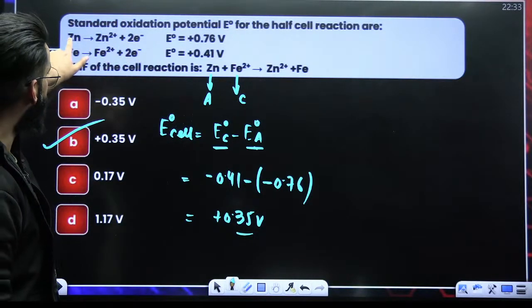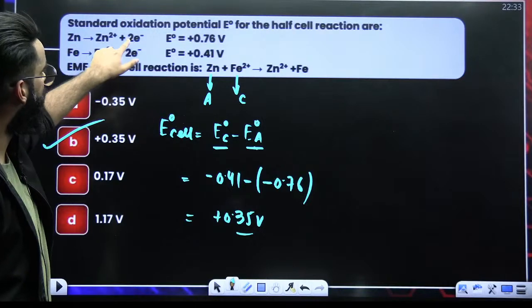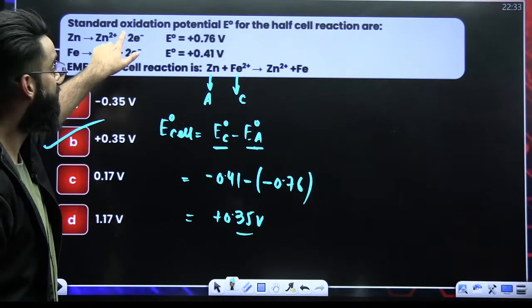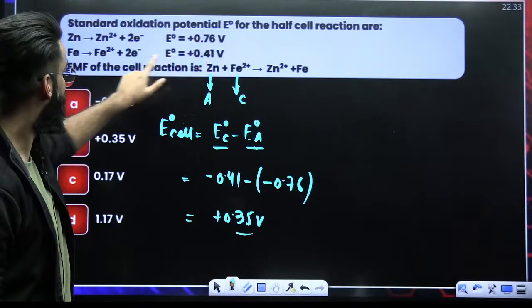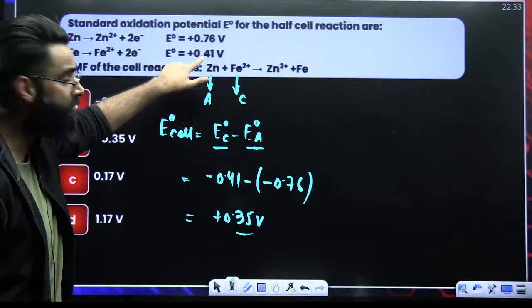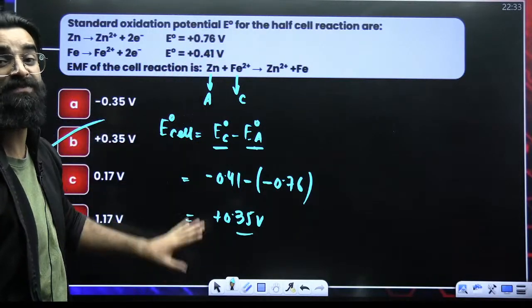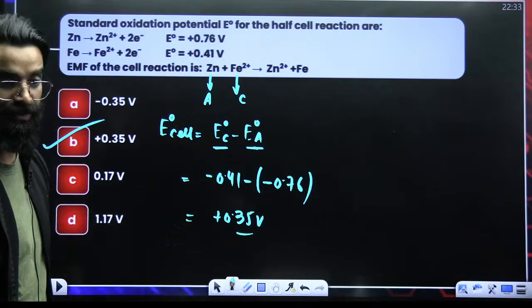Guys, see. This reaction, if you look at this particular reaction, loss of electrons. Loss of electrons means oxidation. So this is SOP here. Even this, loss of electrons. This is also SOP. I converted these SOPs first of all into SRPs. Then I solved the question.